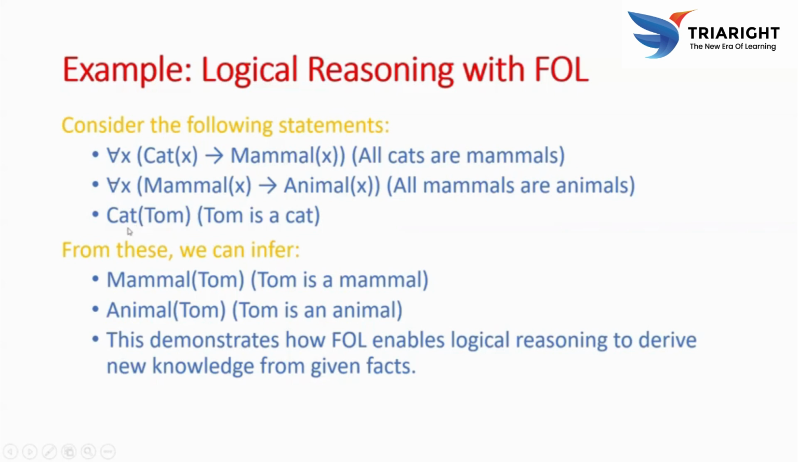So with Tom being a cat, we use the given statements to imply further. From this we can infer that Tom is a mammal, since in place of x we put Tom. And then Tom is an animal. This shows how first order logic enables logical reasoning to derive new knowledge from existing knowledge.